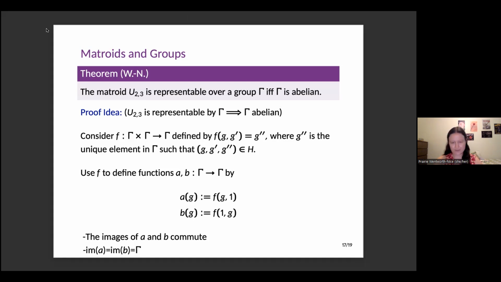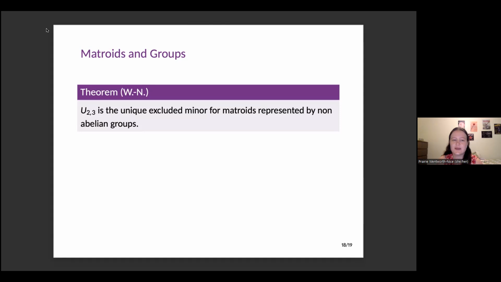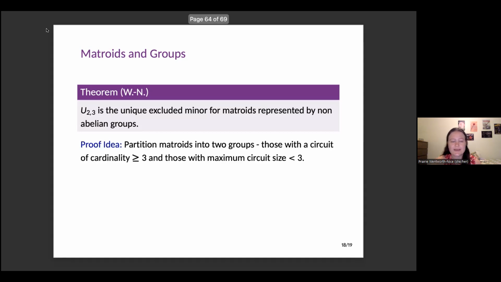And this turns out to be particularly helpful in showing that U23 is the unique excluded minor for matroids represented by non-abelian groups. So the idea here is we can partition matroids into two groups. We can look at all of our matroids that have circuits of size 3 or bigger, and all of our matroids that don't have circuits that large. A circuit, if you're not familiar with it, is a set where the rank is 1 less than the cardinality of the set. They're minimal dependent sets. If you like graph theory, these are the cycles in graphs.